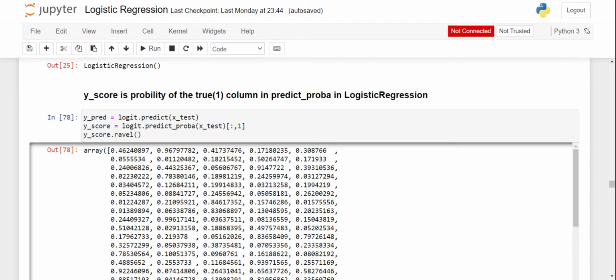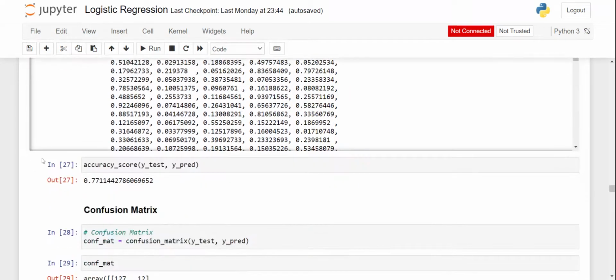Y score will give, if the data set is an m cross n matrix, a 2 cross n matrix, since our two columns will be 0 and 1, yes or no. So I've used only the yes column, whether the person is diabetic or not. With the second column, we test the probability of the person being diabetic or not.